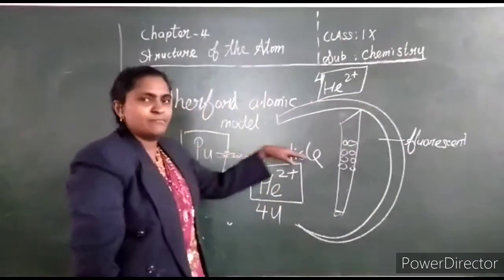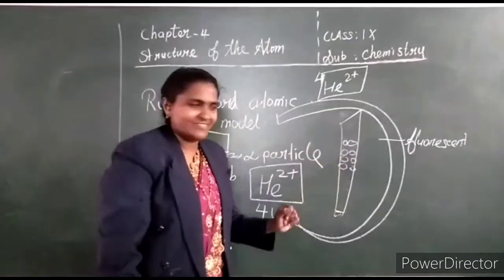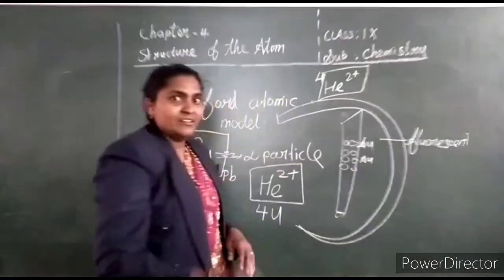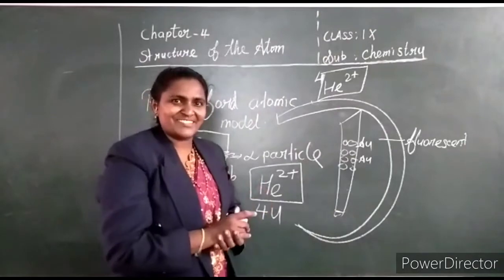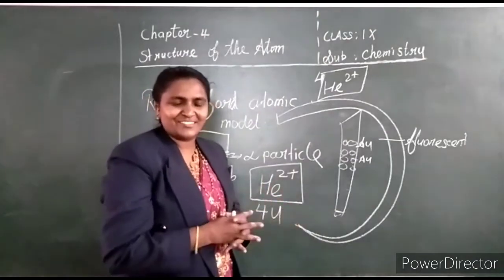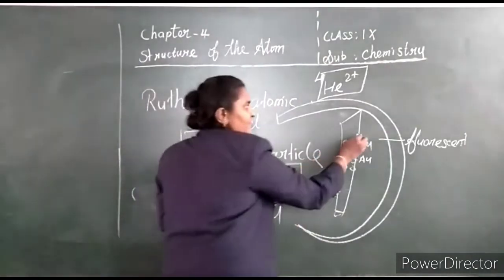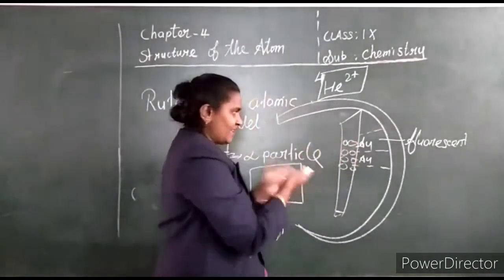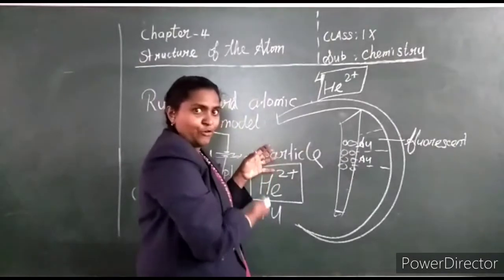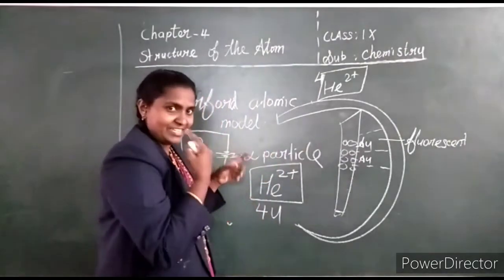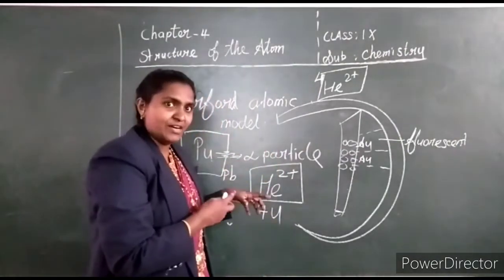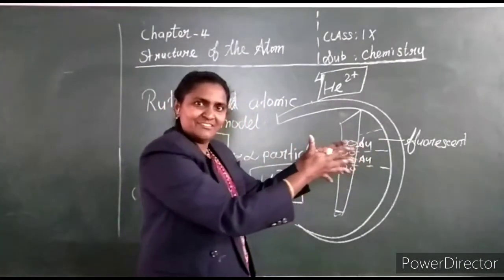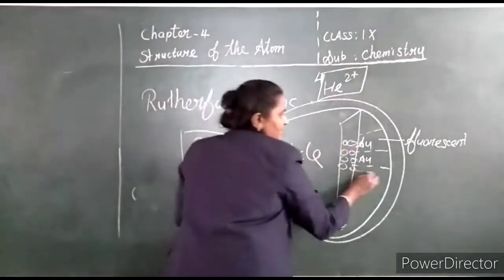Now alpha particles are made to fall on this gold, Au. So he made some unexpected observations. What is that? Most of the alpha particles penetrate through because they have heavy mass. 4 U, I told you the mass of the helium particle is 4 U. Heavy mass, so it passes through the gold foil and hits the screen.